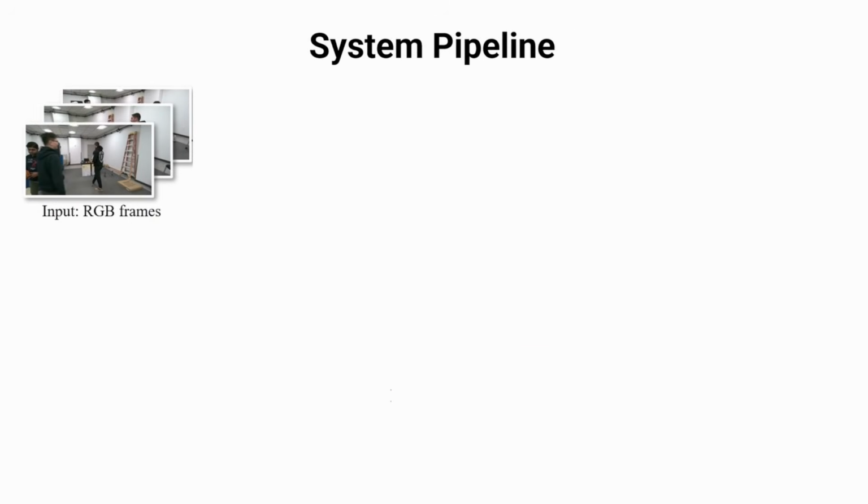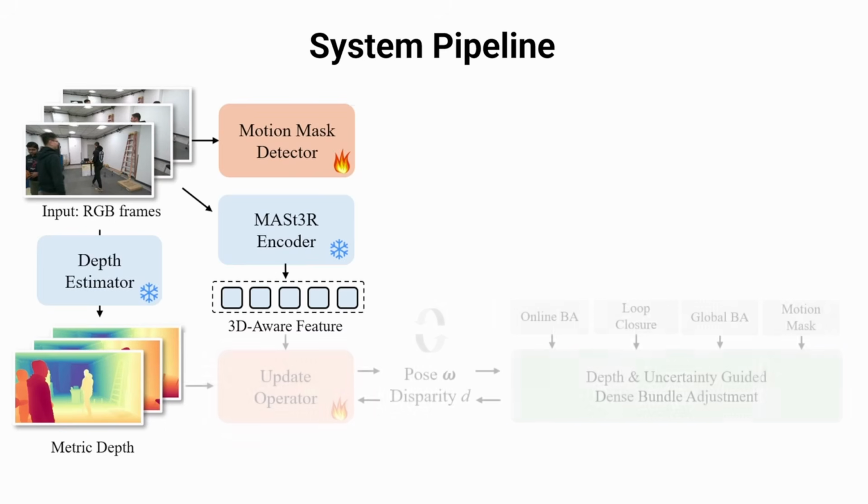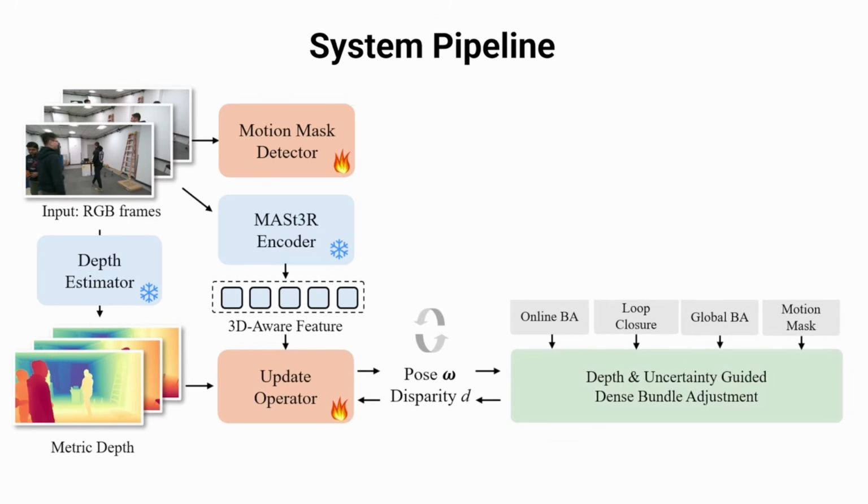Here is the pipeline of our method. WildPose robustly estimates the camera trajectory from a monocular RGB sequence. We leverage the frozen master encoder to extract 3D-aware features. Concurrently, a motion mask detector generates motion maps, while we utilize a depth estimator to predict the metric depth prior. These outputs are fed into our update operator, which iteratively optimizes the camera pose and disparity. This process is tightly integrated with a depth and uncertainty-guided dense bundle adjustment module.